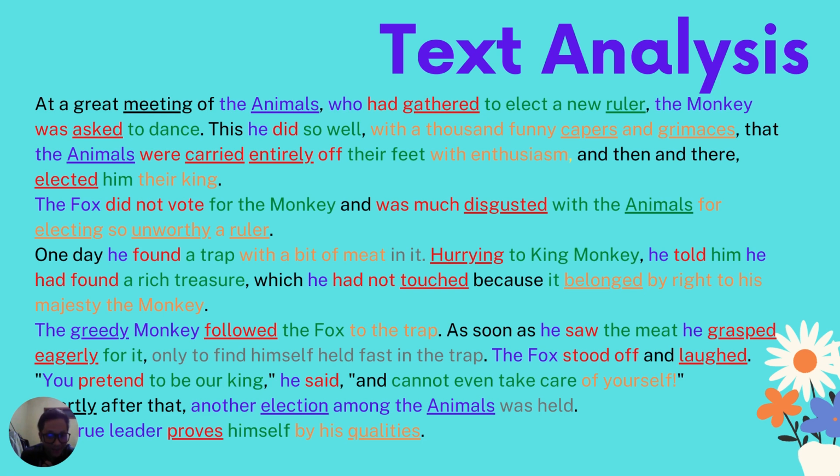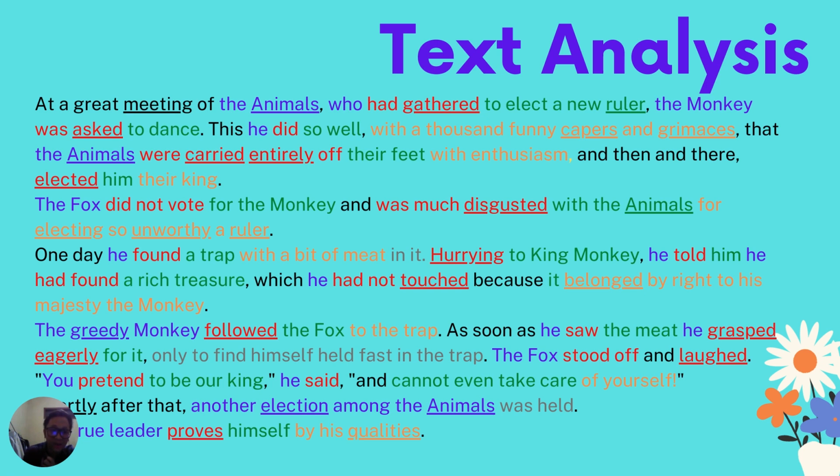The fox is the subject. The fox stood off and laughed. The fox is the subject. Stood off is a verb, and laughed. Also the same. Stood off is a verb.